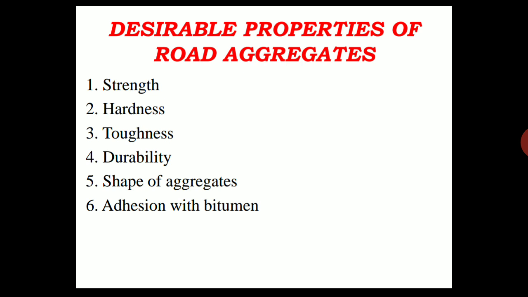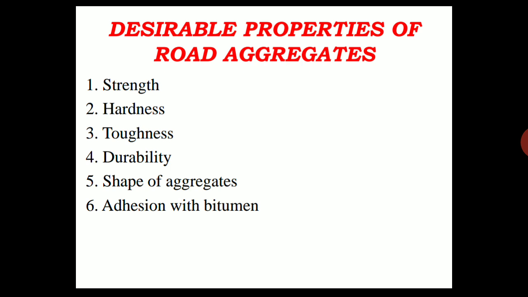And then the fourth one, the durability. The stone used in pavement construction should be durable and should resist disintegration due to the action of weather. These roads are exposed to all the seasons, like summer, winter, as well as the rainy season, so the stone should bear all these weathering actions and maintain its own desirable properties within its structure. The property of stones to withstand the adverse actions of weather is called soundness.